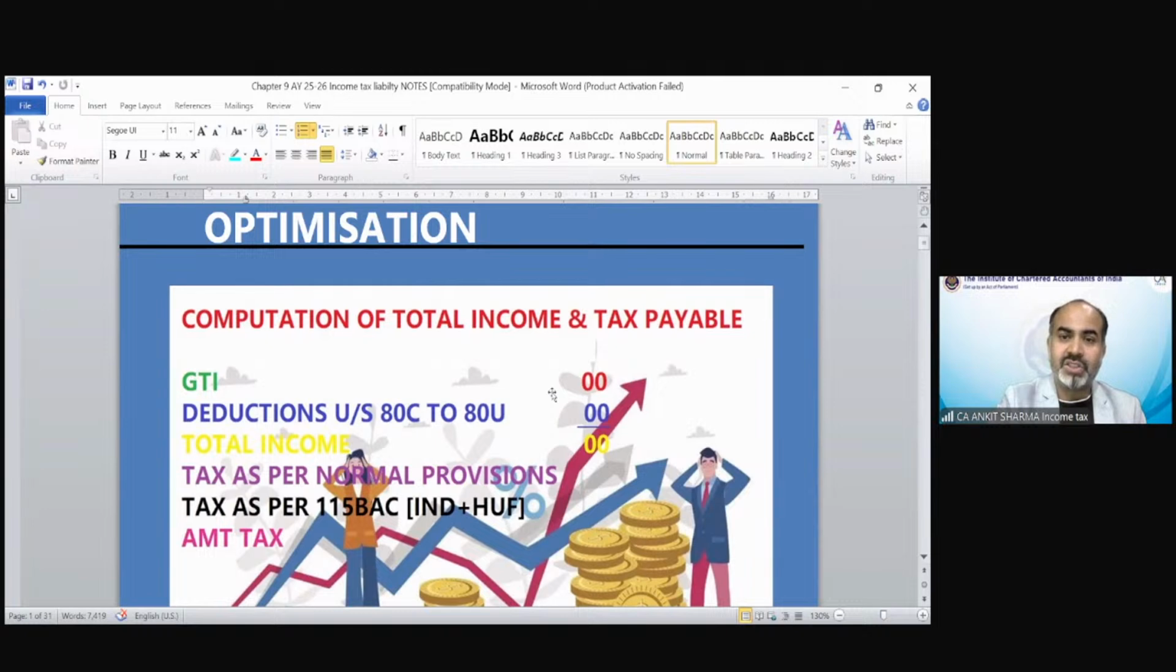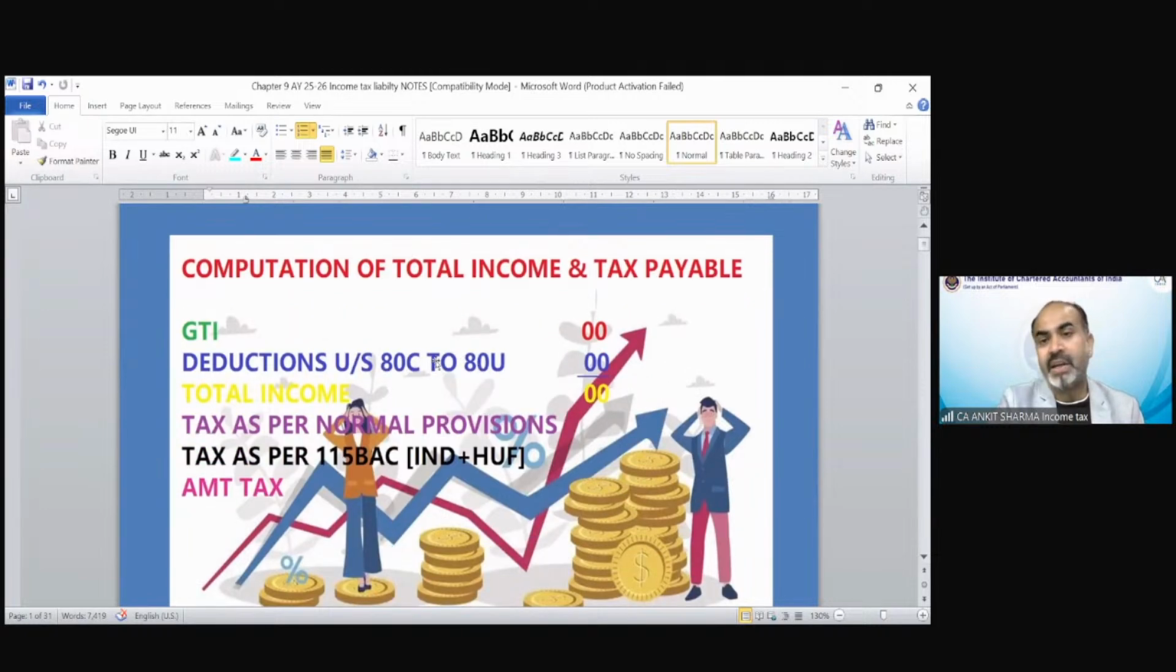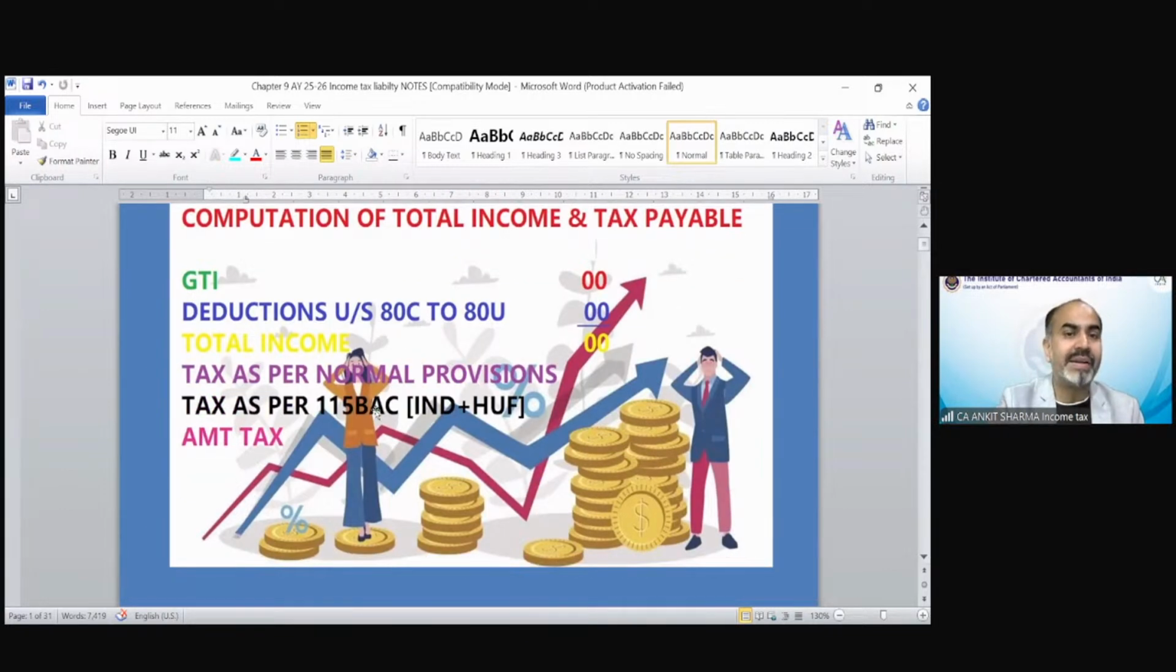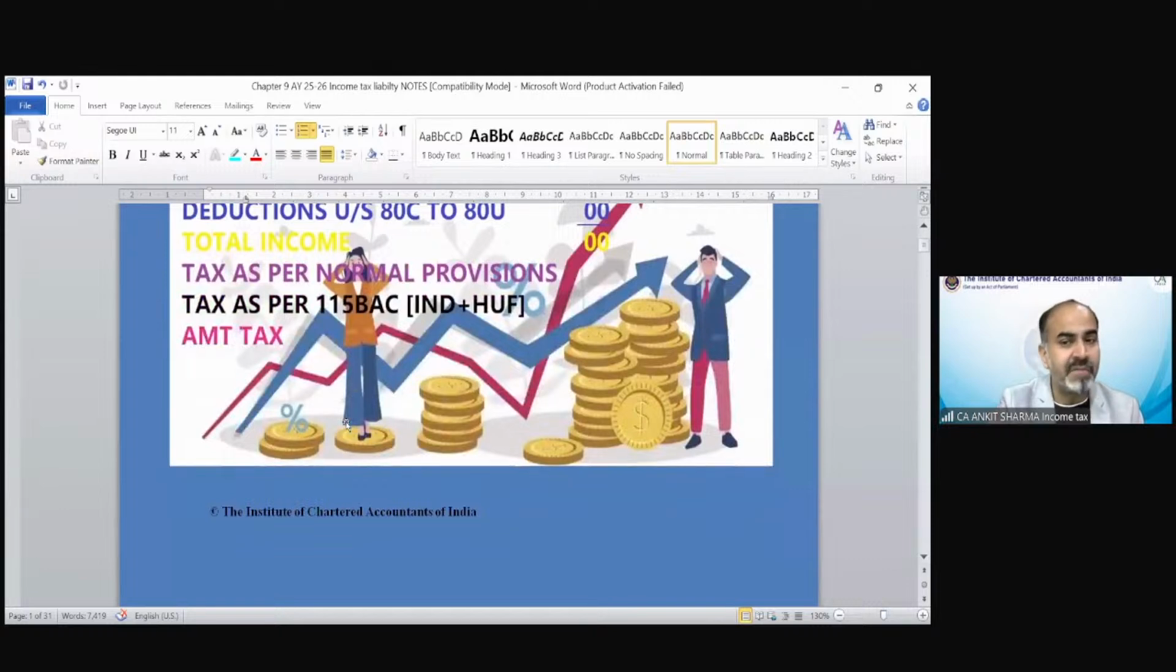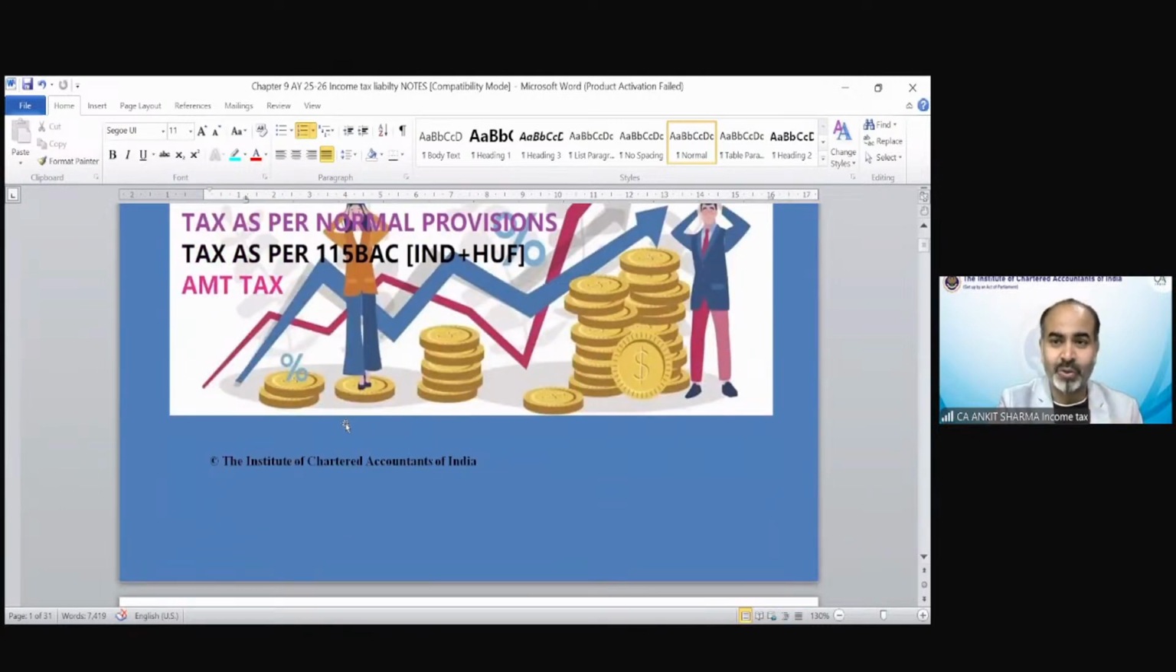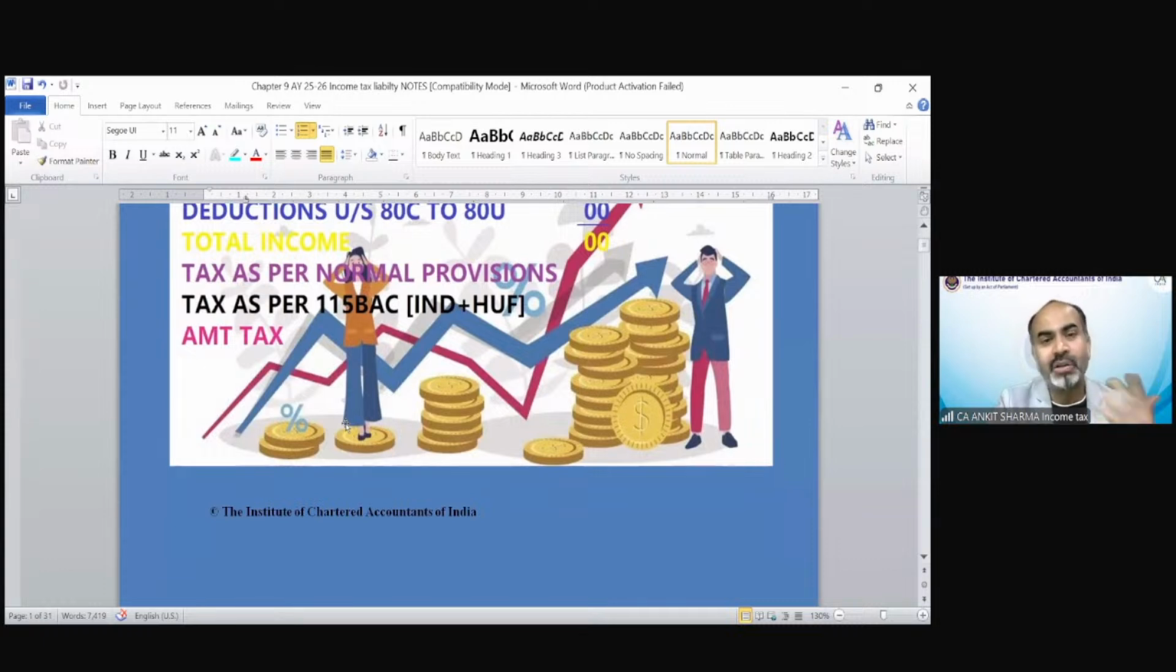So we have to calculate the GTI, then the deductions under sections 80C to 80U that would be applicable, and under section 115BAC, or if it is the optional tax regime, some more deductions are applicable. Then we will find our total income. Then we calculate tax as per normal provisions, meaning the optional scheme or tax as per section 115BAC, that is our default tax regime. Then AMT also. So definitely it's a headache to calculate all these things. That's why we are here. These headaches are taken by us on behalf of our assessees, our clients, and of course they are going to pay for this.